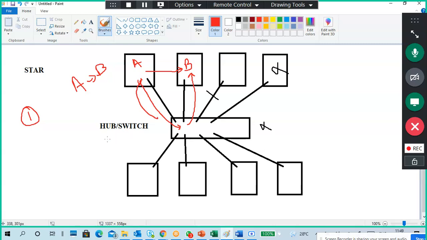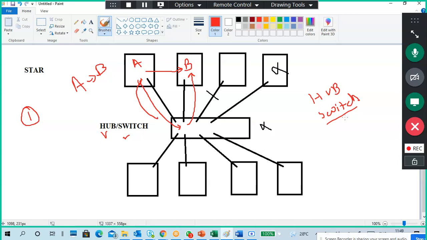Okay. So there is a difference between hub and switch. This central device is not called a hub or a switch. It is a central device only. We use a device, either a hub or a switch. The central device can be a hub or a switch. By words, the meaning will sometimes change when we give a statement. That's to give clarity.